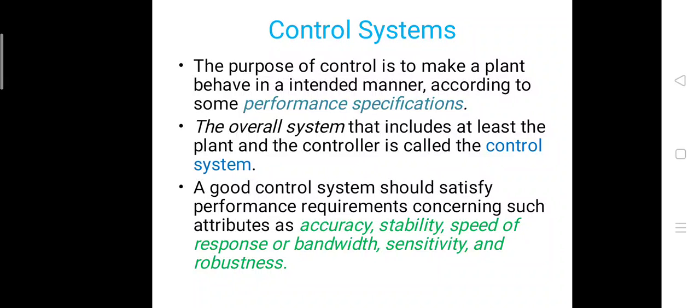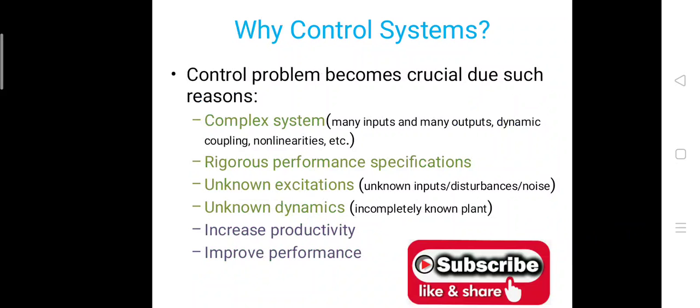Stability of the signal means what is the stability at the output of the control system or controller. Then speed of response, what is the speed of response or bandwidth of the response. Then sensitivity of the system and the robustness of the system. So these are the parameters which play a major role in a control system.